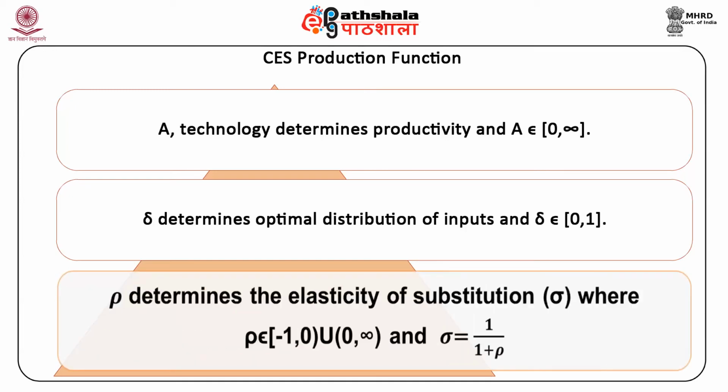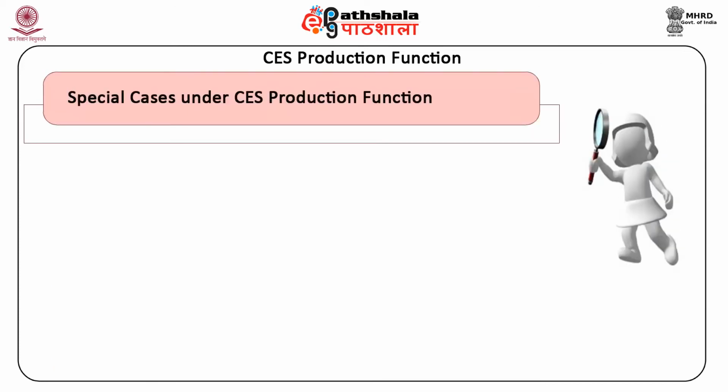Rho determines the elasticity of substitution, where rho belongs to (-1, 0) union (0, infinity), and sigma is equal to 1 upon 1 plus rho. Special cases under CES production function.